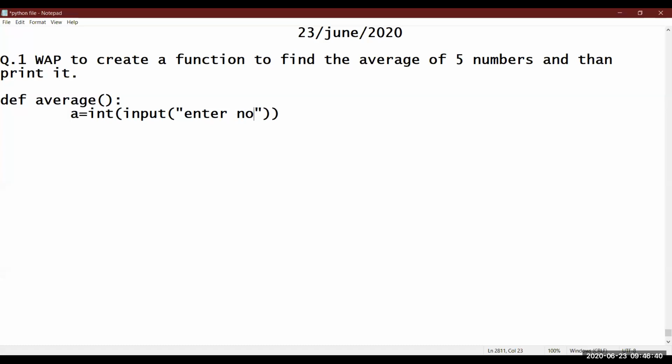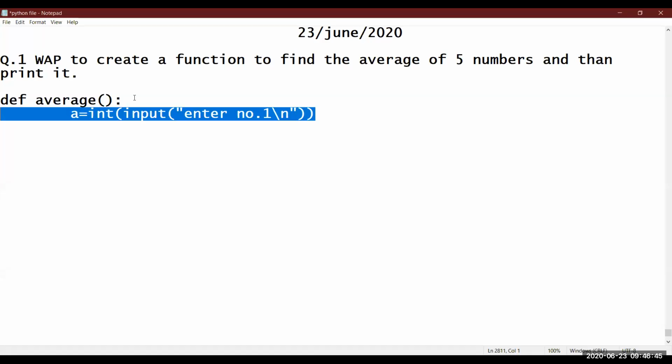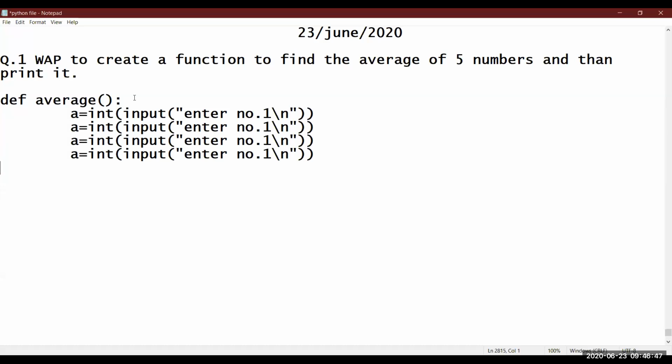Enter number 1. Fine. Let me copy the same line, then I will change it. Change the name of the variable: A, B, C, D, and E. You can take any name, it's up to you. Number 2, number 3, number 4, number 5. Fine. Now you have to write the formula for finding the average of 5 numbers, which is the sum of all the numbers divided by the total number. That is, 5 numbers are here.